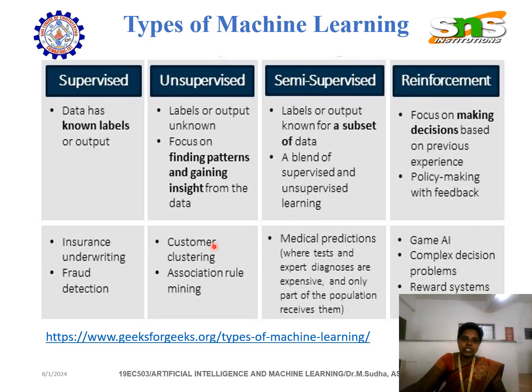And for these types of machine learning, as we discussed already, we have a few examples here. For supervised: insurance underwriting, fraud detection. Unsupervised: customer clustering, association rule mining. Semi-supervised: model predictions is the best example. And reinforcement: games, artificial intelligence, complex decision problems, reward systems. These come under reinforcement learning.